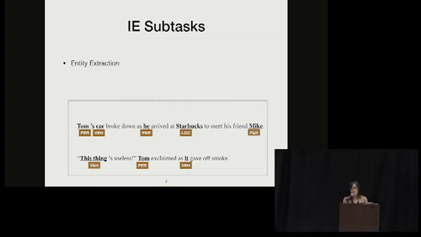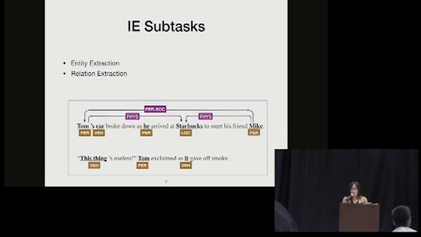For example, we need to extract entities. Say, for example, given this piece of raw text, we need to extract that Tom is a person, car is a vehicle, Starbucks is a location, and so on. And on top of those entities, we need to extract the relations between them. Say, for example, we need to extract that Tom is physically located at Starbucks, Tom and Mike are personally associated with each other.